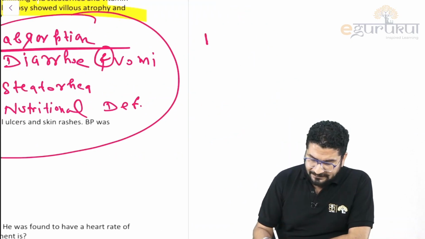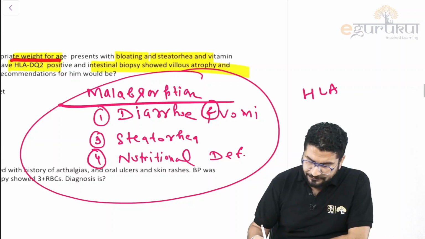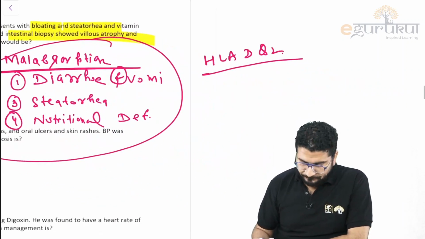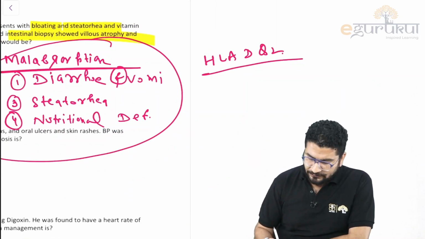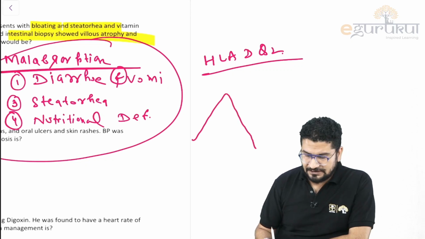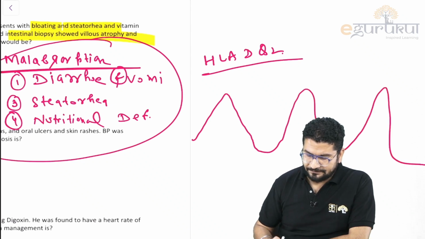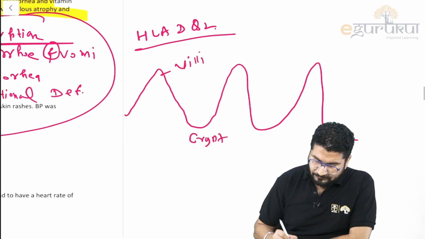One more hint is HLA. You can see HLA DQ2. This is classically associated with celiac sprue. If I say the more classical hint that they are giving you, it is the histopathological finding. Normally we have villi and a depressed part called crypt. Villi, crypt, villi, crypt. So normally you will see in the intestine we have villi and crypts.